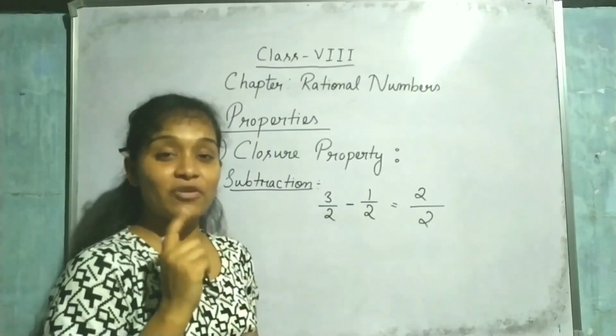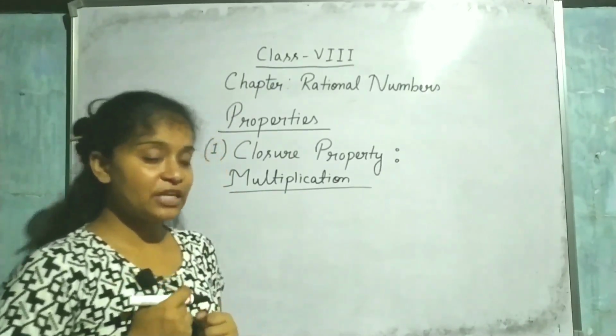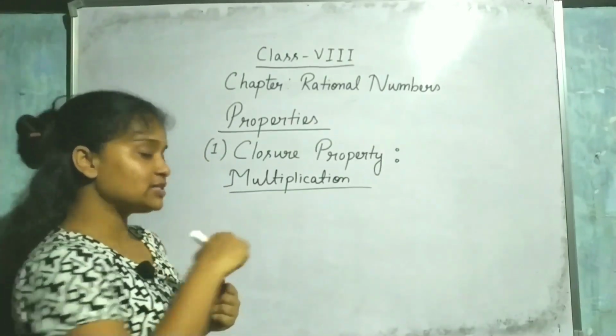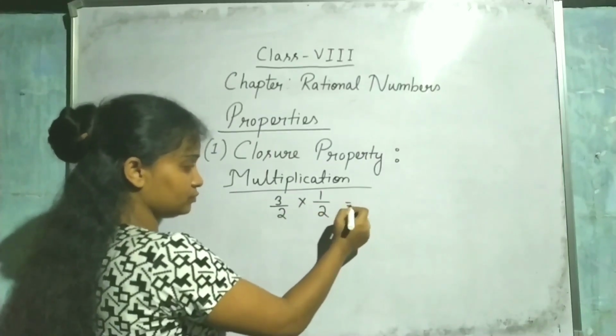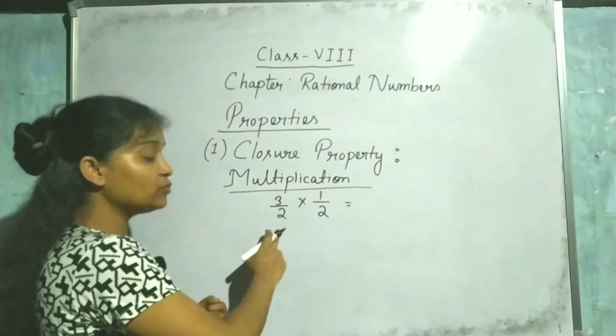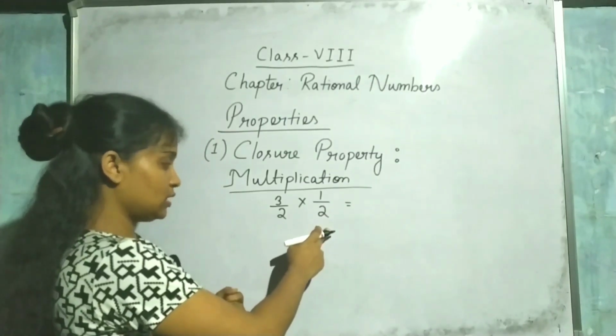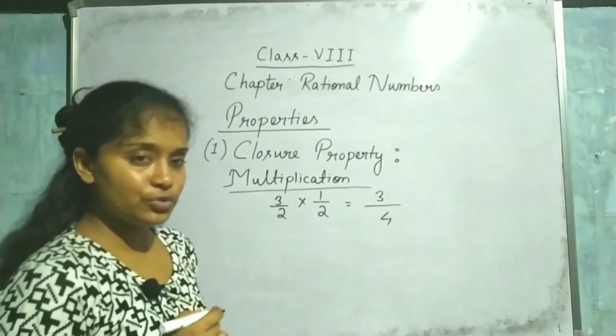Now I am going to check for multiplication. Take two rational numbers again, that is 3 by 2 into 1 by 2. This is also a rational number, this is also a rational number. Now when I multiply, it becomes 2 times 2 is 4, and 3 times 1 is 3.